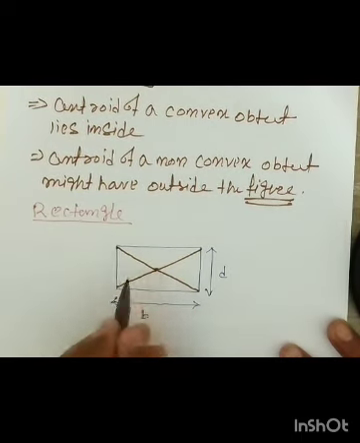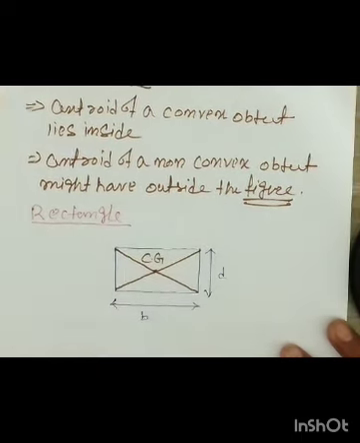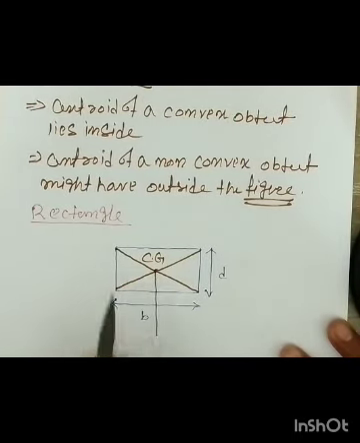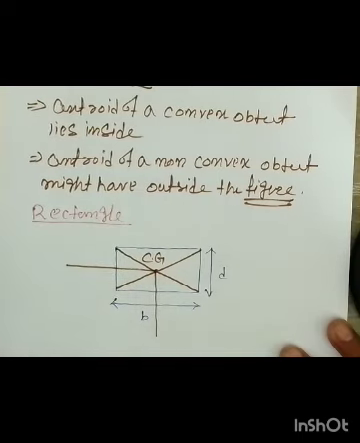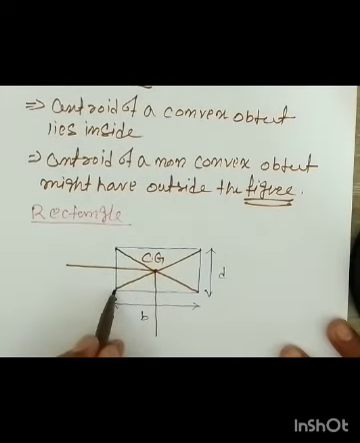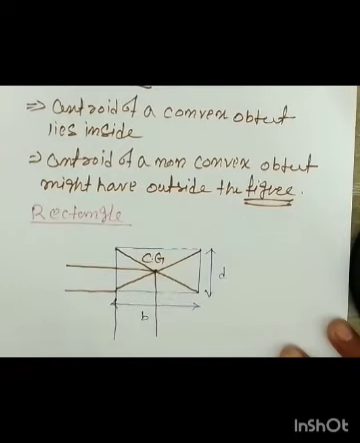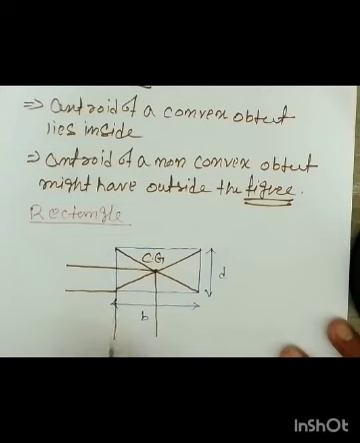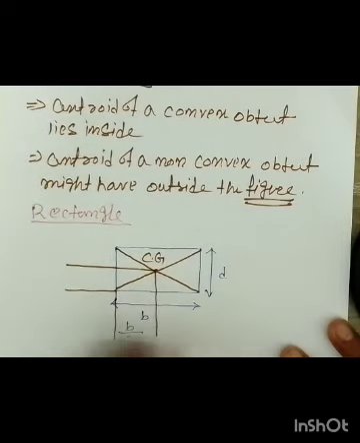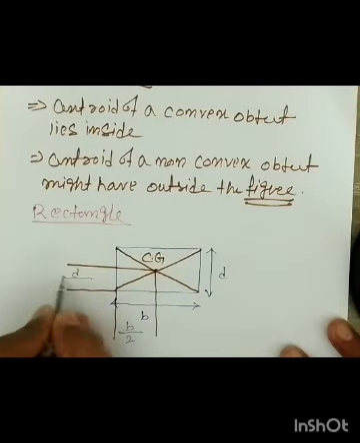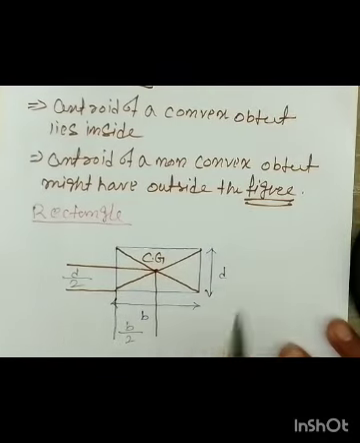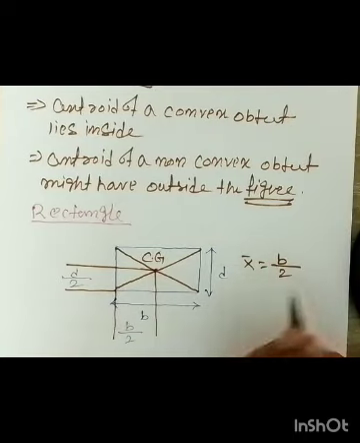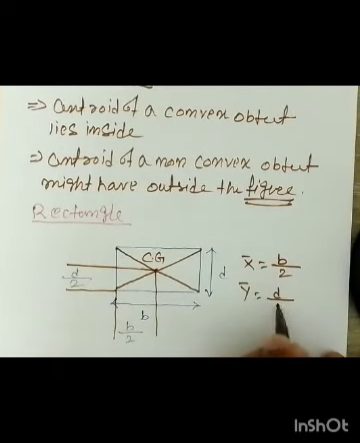This is the point where the CG lies, that is centroid, center of gravity. So for the x coordinate it will be here, and for the y coordinate it would be here. If I measure this, it is b by 2, just half, and this will be d by 2. So here you can write that the centroid is x bar equal to b by 2 and y bar equal to d by 2.